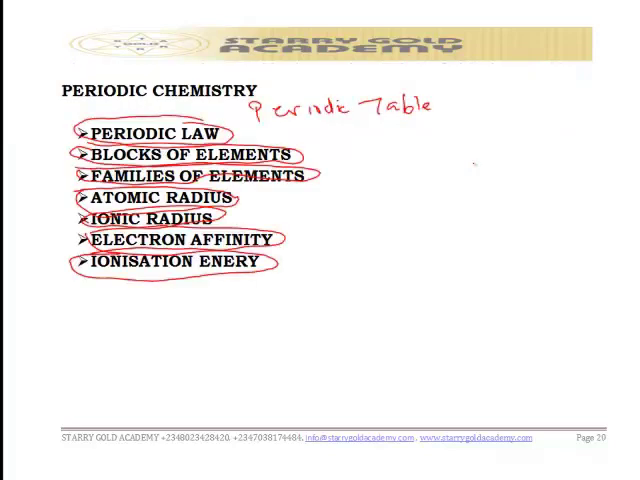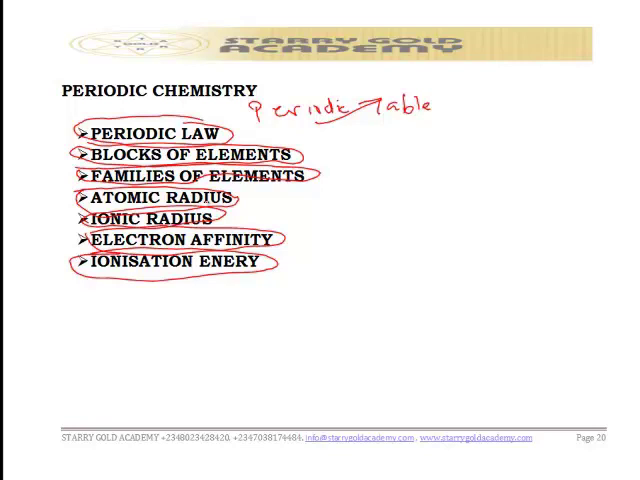So today we're going to talk about something important, which is periodic chemistry. Under periodic chemistry, we're going to talk vividly about the periodic table. The periodic table we enjoy using today was developed by scientists. Many scientists contributed to the periodic table, but only one scientist did the final arrangement of the periodic table.